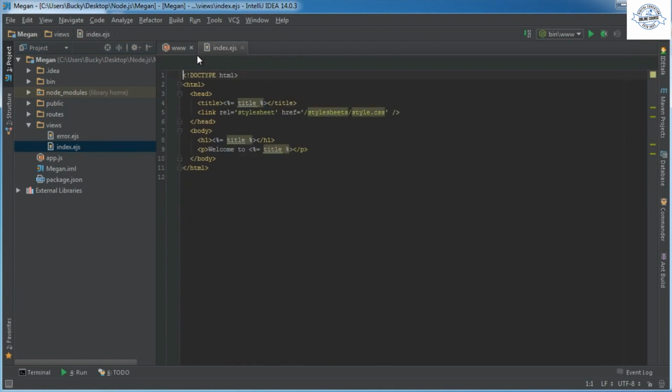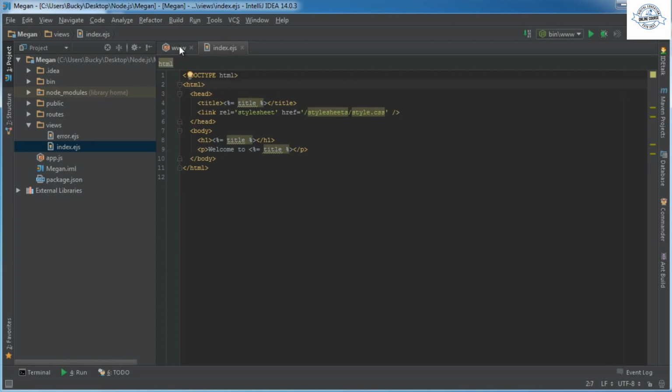Now index, right here, you see it has HTML, head, body. I'm sure you guys know HTML. And this is what I was trying to explain when I was talking to you guys about the difference between Jade and EJS. With EJS, we include JavaScript with these weird little symbols, and I'll explain in detail what these symbols mean. But with Jade, it doesn't look like HTML at all. It just looks like a bunch of words and kind of like Python. But again, we don't need to worry about this.